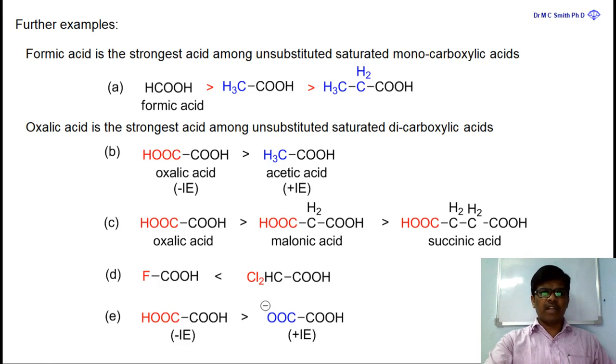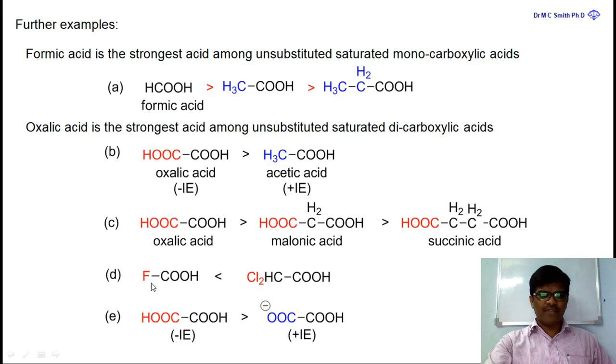And one more point: among the homologous acids, that is oxalic acid, malonic acid, succinic acid, glutaric acid, as you go further, oxalic acid is the strongest acid among unsubstituted saturated dicarboxylic acids. So fourth example, when you compare fluoroacetic acid and dichloroacetic acid, which is more acidic?